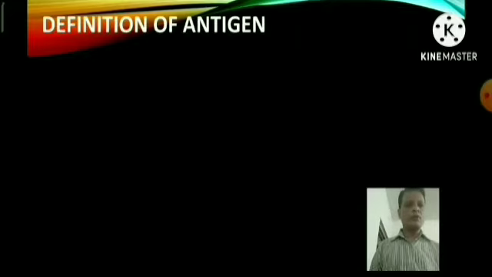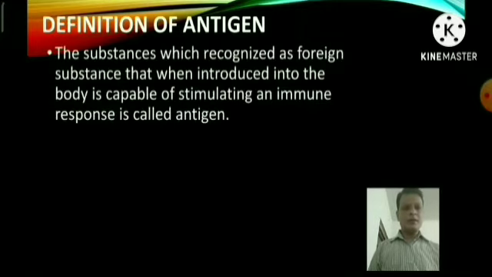Now, first of all, I would like to discuss the definition of antigen. Antigen means antibody generator. Anti means antibody, gen means generator. Just look at a very simple definition of antigen: the substance which is recognized as a foreign substance, that when introduced into the body is capable of stimulating an immune response, is called antigen.